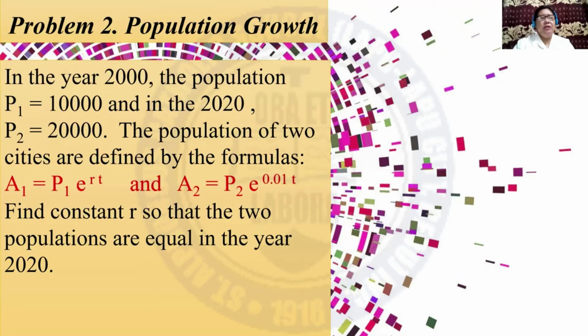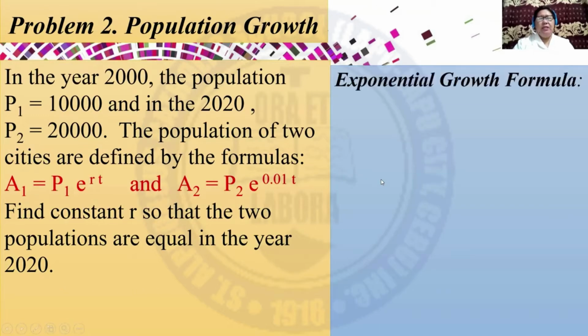The population of two cities are defined by the formulas A1 = P1 e^(rt), and A2 = P2 times e^(0.01t). Find the constant r so that the two populations are equal in the year 2020.